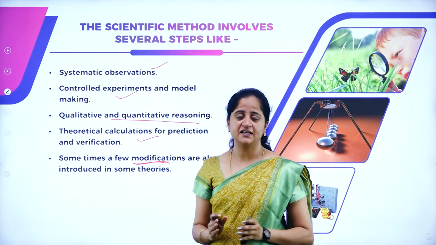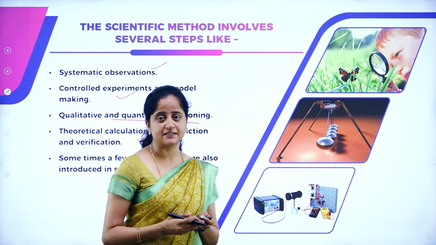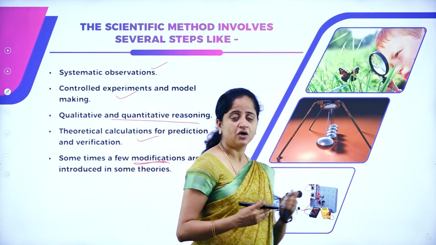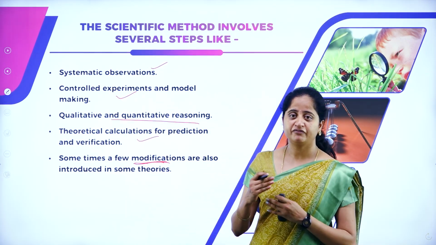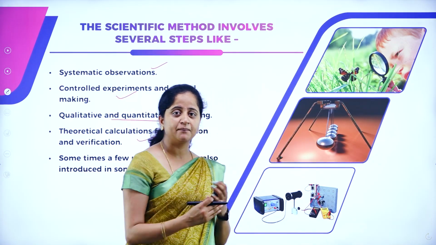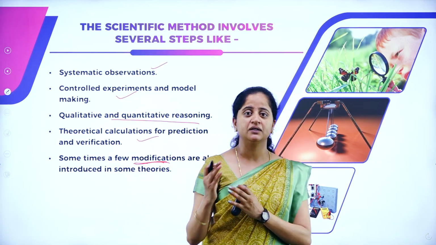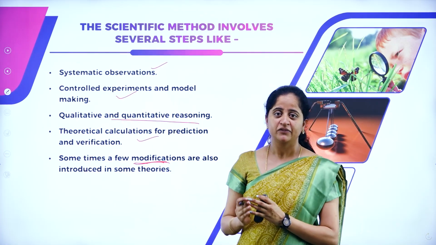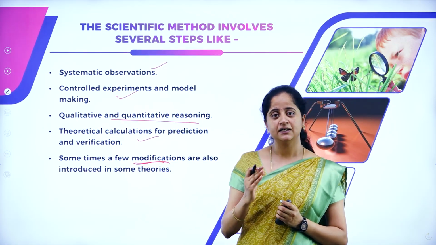Because no theory is completely final in science. Any theory can be falsified or any theory can be verified. So if the theory is falsified, then we can search for the answer or we can modify the theory. We can conclude that theory in a different way. So no theory is completely final in science.